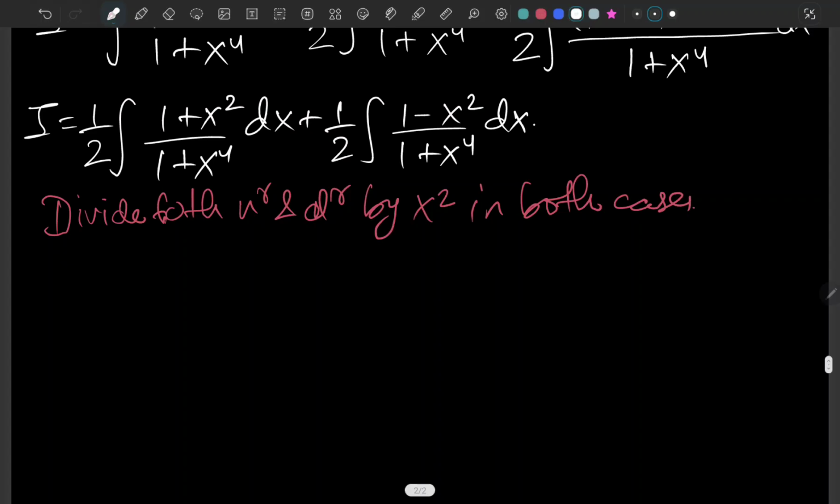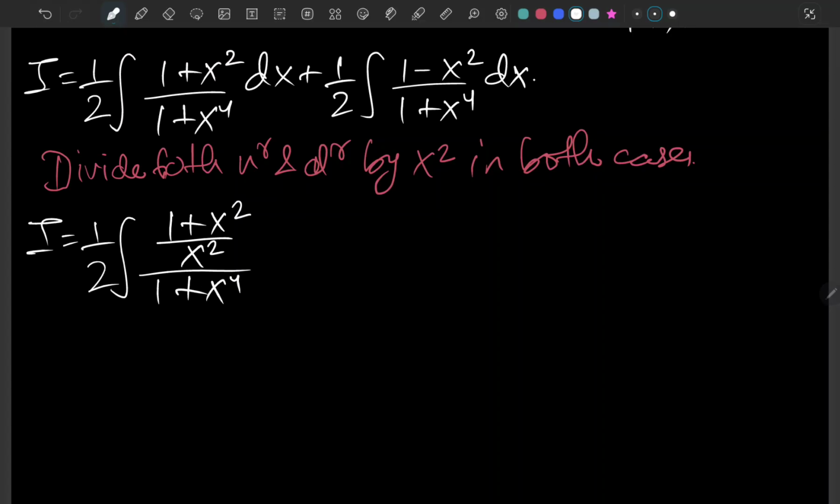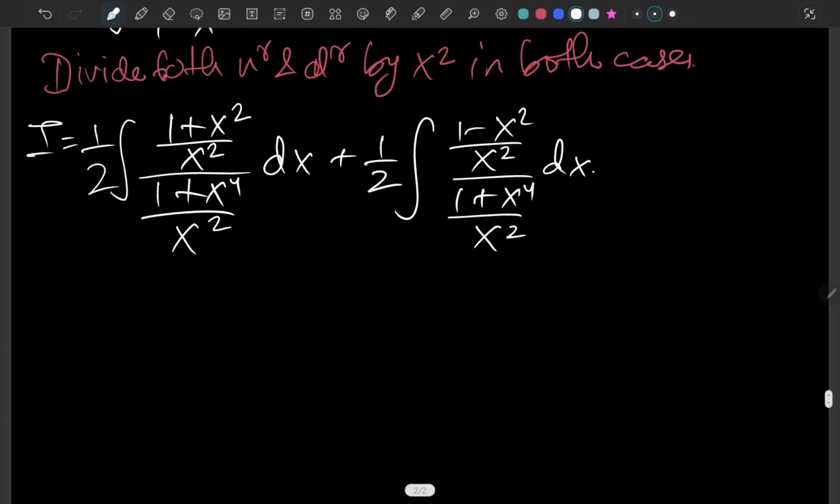So let's do that here. Basically we are gonna have 1 over 2, 1 plus x squared over x squared, dividing with x to the 2 as we have written over there dx, and for the next case 1 minus x squared over x squared and then 1 over x to the fourth over x squared dx. Fine.